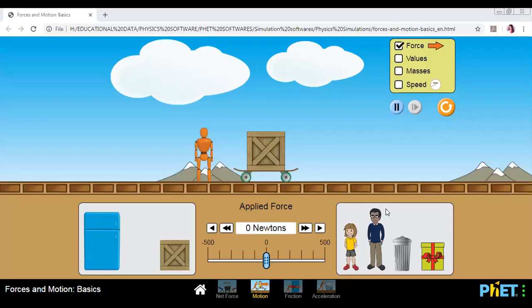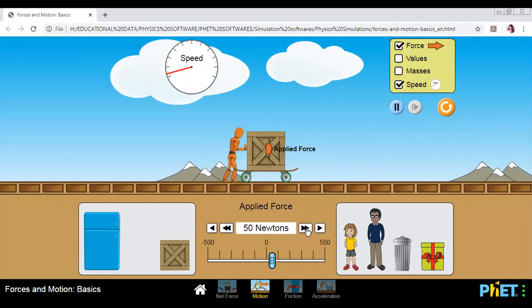Look at it now. This is a box which is kept on a trolley. And now what we will do, we will apply the force. We are not interested in that; we are more interested in the speed part of it. Understand class, this track is a straight line track, not a zigzag track. So whatever the change in velocity, it will be only due to the change in speed. Now look at it when we apply the force.